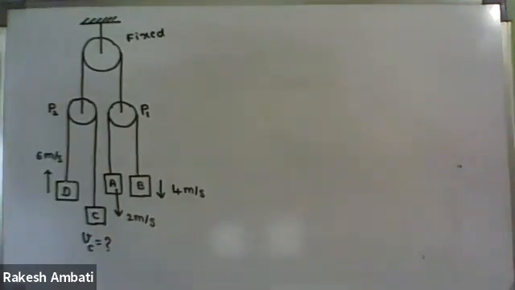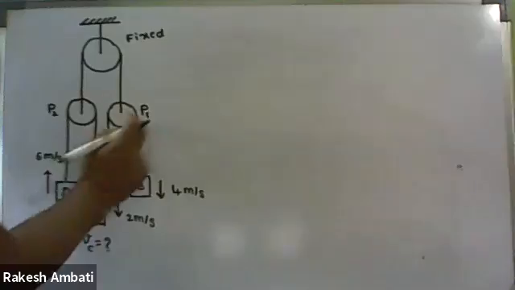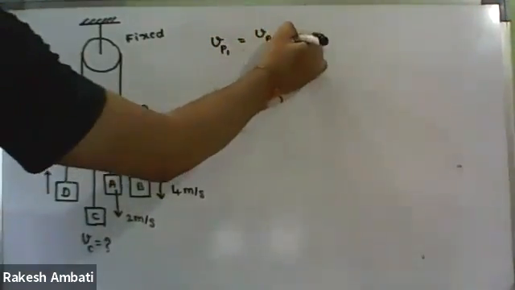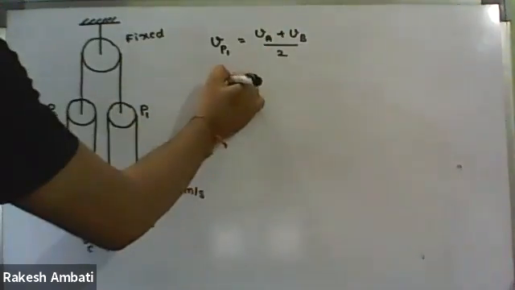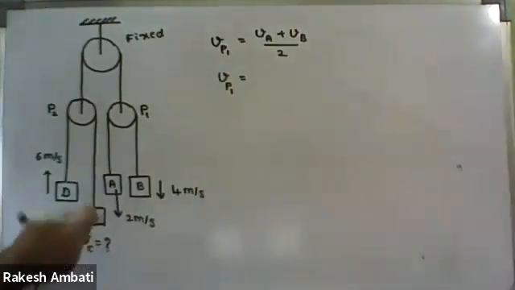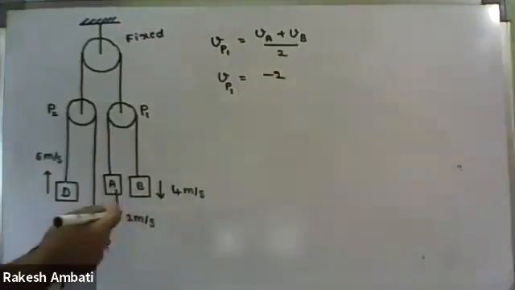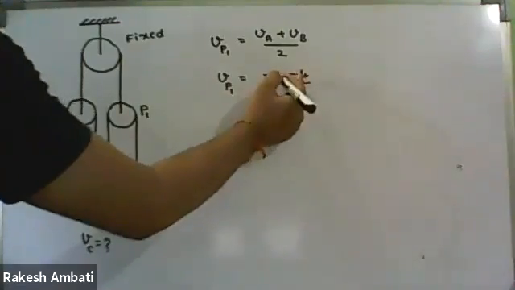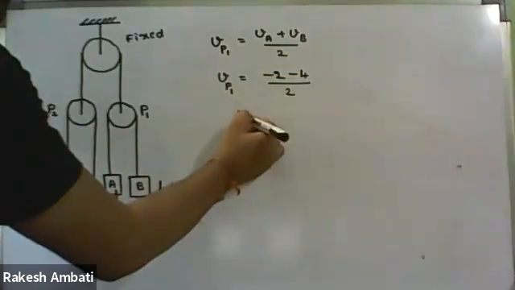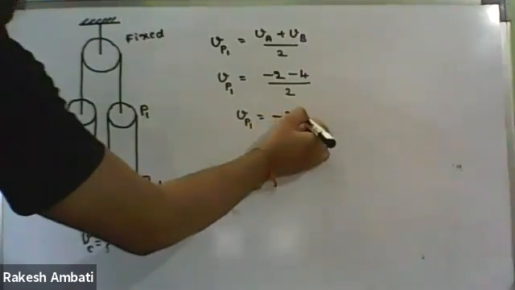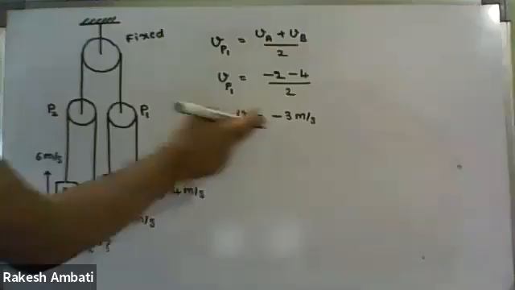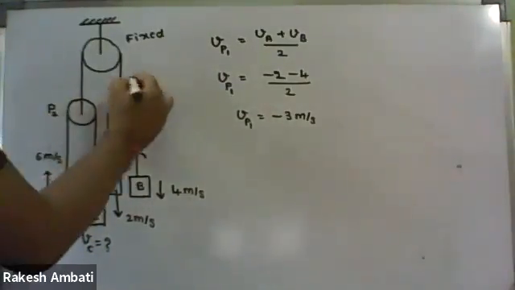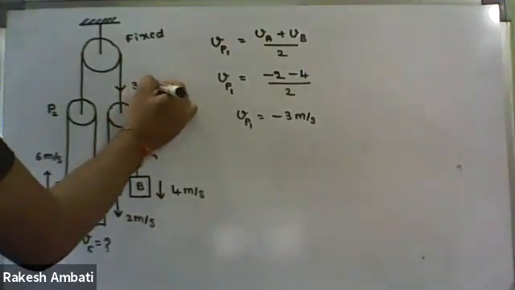First of all, if we focus on this pulley P1, VP1 equal to VA plus VB upon 2. Therefore, velocity of pulley P1 equal to minus 2 (downwards negative) and VB also negative, minus 4, upon 2. So minus 6 upon 2, therefore VP1 equal to minus 3. Minus 3 meter per second means this pulley P1 is moving down with a velocity of magnitude 3 meter per second.